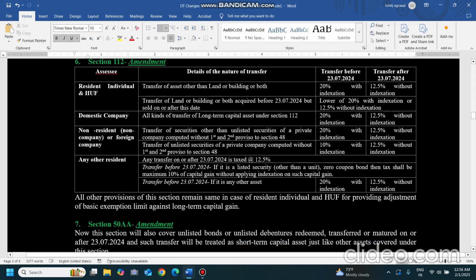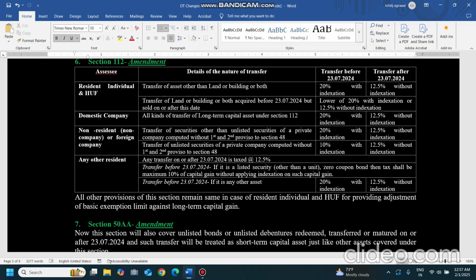Now, if unlisted securities of a private company are sold, then what will happen over here? If it is transferred after 23rd July, it is the same, 12.5% without indexation. Earlier we used to get the benefit of indexation on these assets also for non-company non-residents and foreign companies. Now what has happened? If any security other than unlisted security is there, then 20% is applicable. But if it is unlisted security, then 10% was applicable earlier. So this is one change, that after the transfer date, 12.5% without indexation is there, but earlier it was 10%.